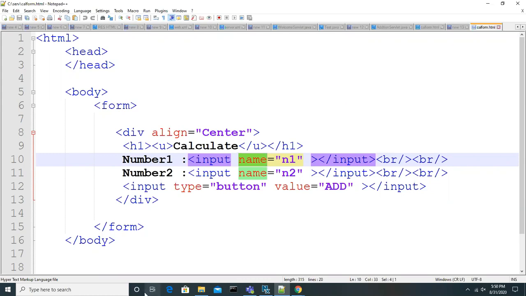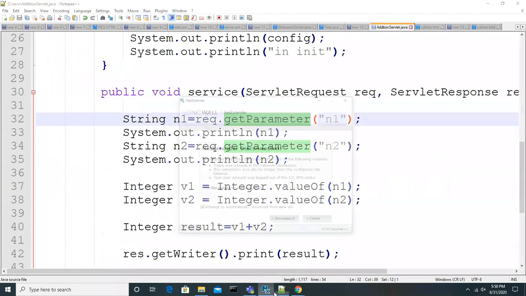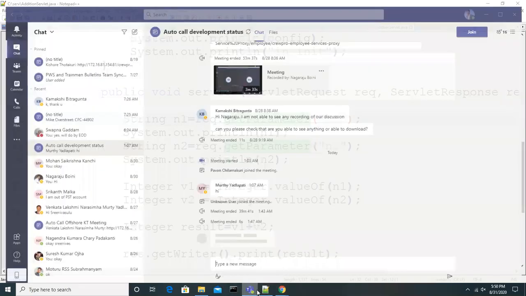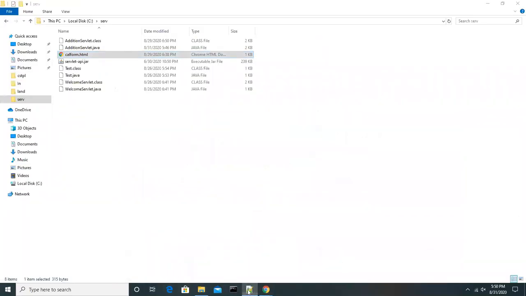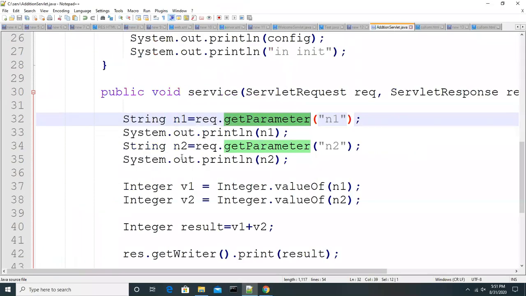We can get that data programmatically in the service method from the request object by using getParameter. In the form we already mentioned the names of the input fields, and you use these names while capturing the data from the request object.